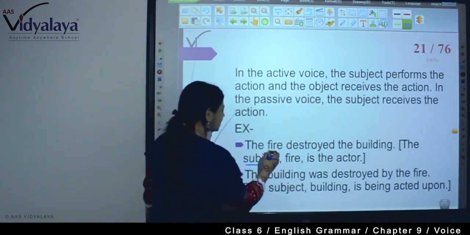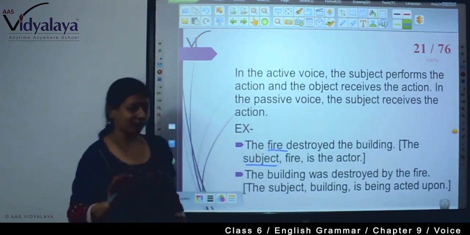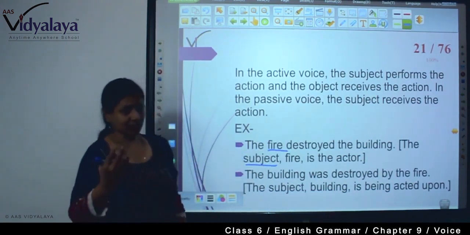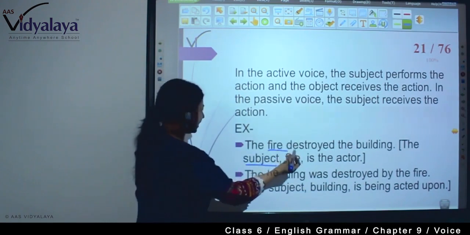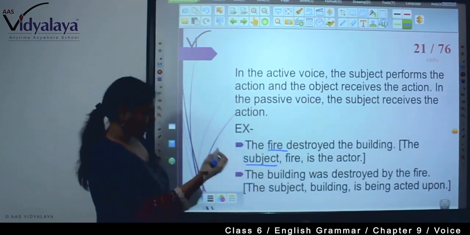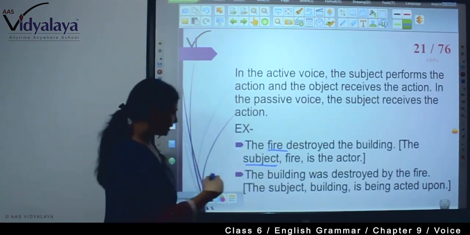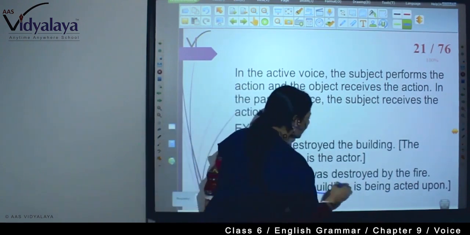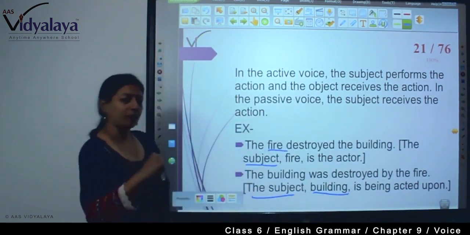Here the subject is fire. The fire destroyed the building. And in the passive voice, how will you write? The building was destroyed by the fire. That means the subject, building, is being acted upon.